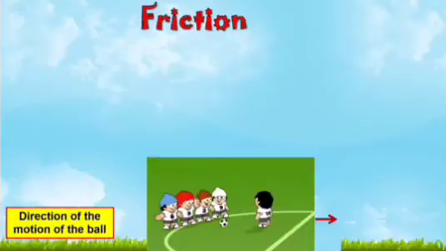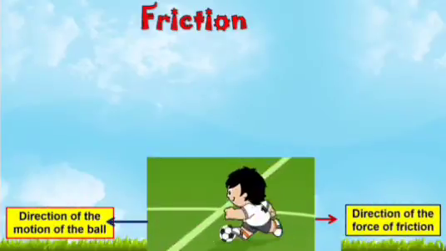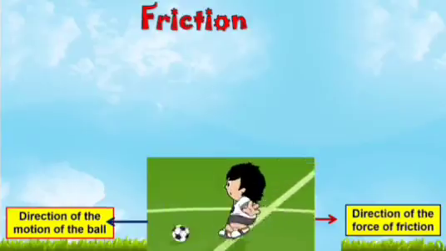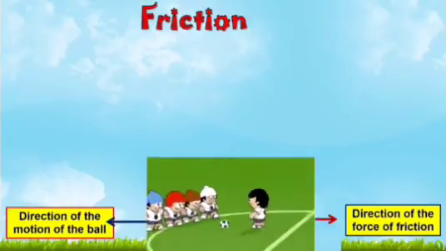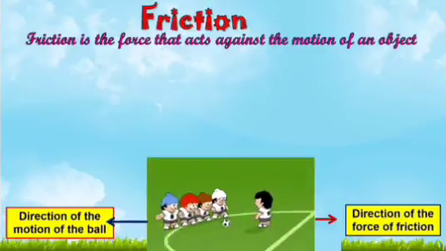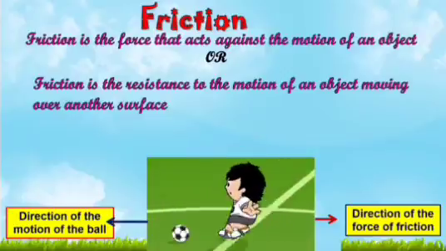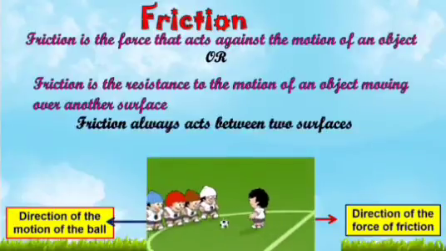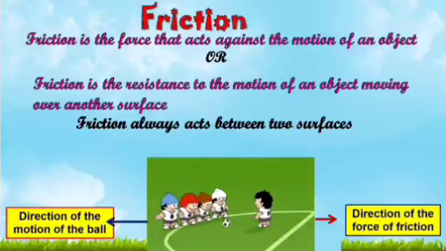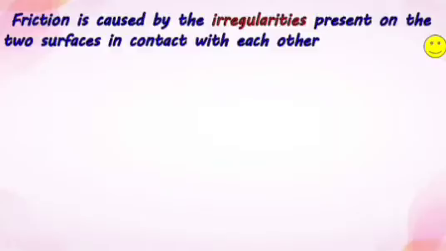You saw that if you apply the force along the left, then friction acts along the right, and if force is applied along the right, then friction acts along the left. So basically, friction is the force that acts against the motion of an object, or we can say that friction is the resistance to the motion of an object moving over another surface. Friction always acts between two surfaces. Friction is caused by the irregularities present on the two surfaces in contact with each other.